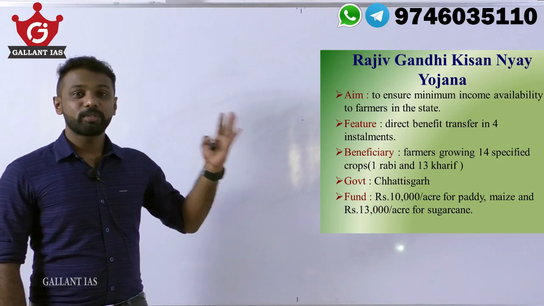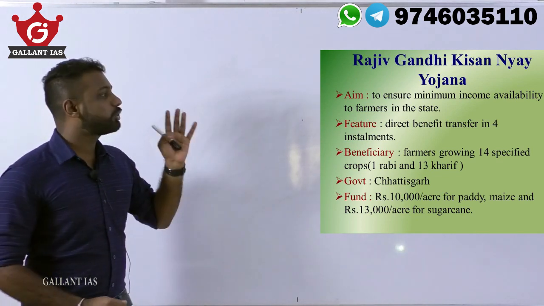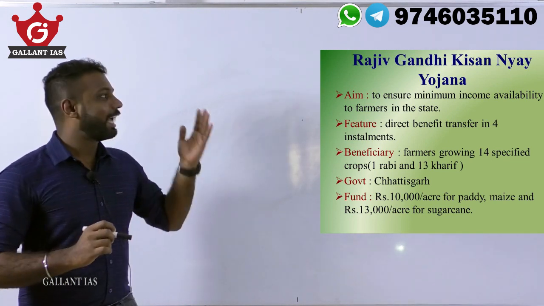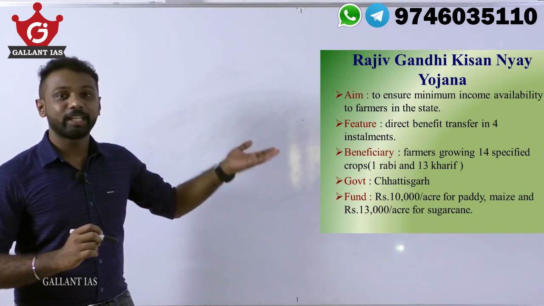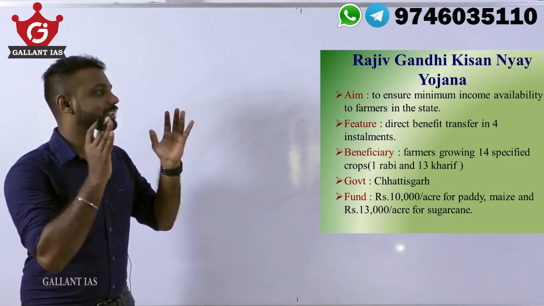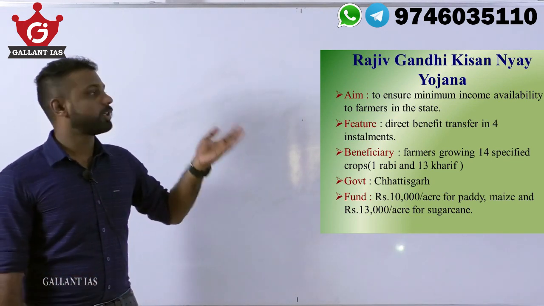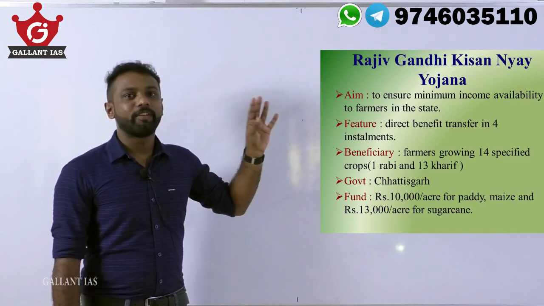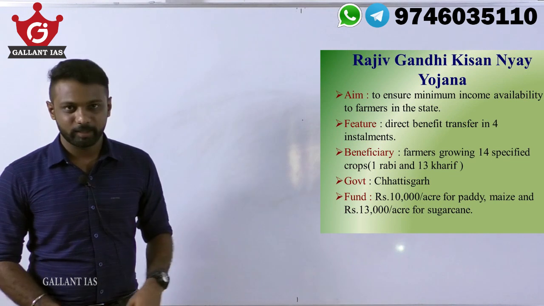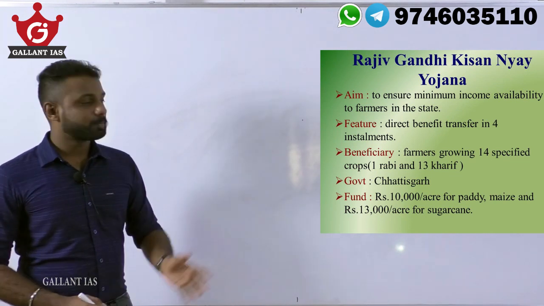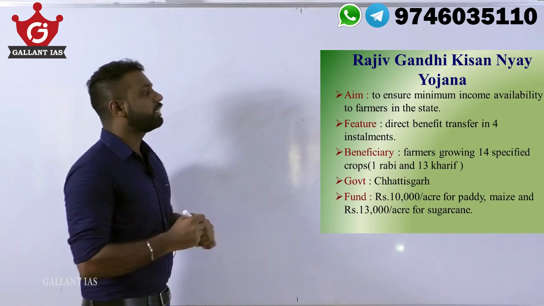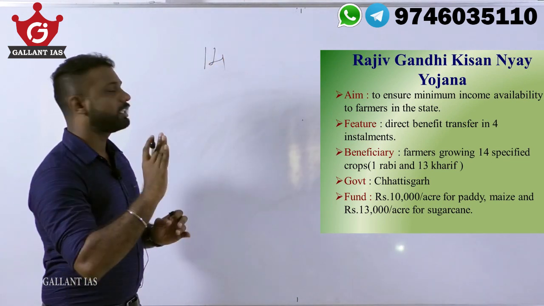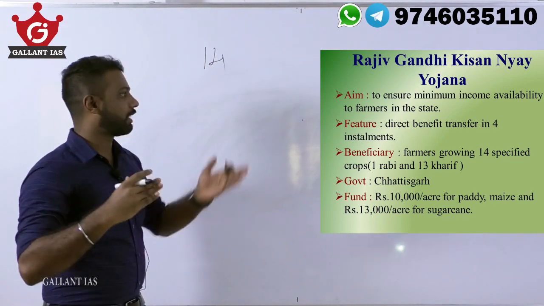The aim of Rajiv Gandhi Kisan Nyaya Yojana is to ensure minimum income availability to farmers in the state, and it is launched by the state of Chhattisgarh, right? So the Chhattisgarh government launched this scheme to ensure a minimum income availability to farmers in the state. And the beneficiaries are farmers who grow 14 specified crops. That means only farmers who grow 14 specified crops are eligible under the scheme.